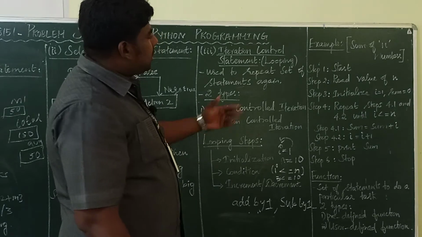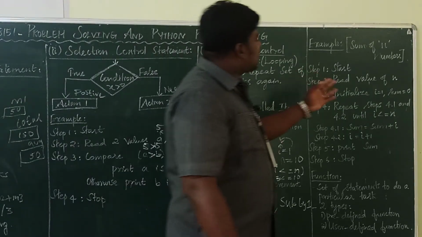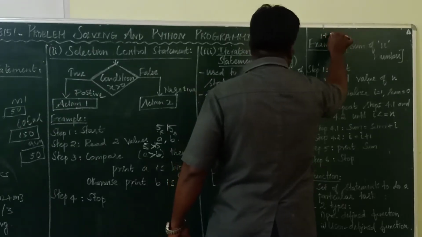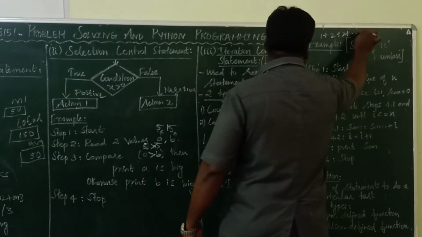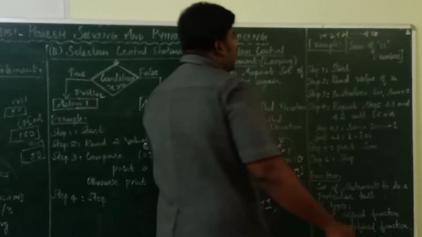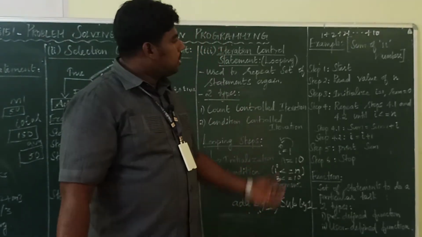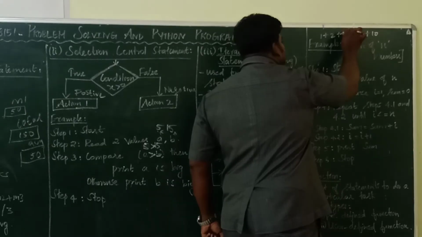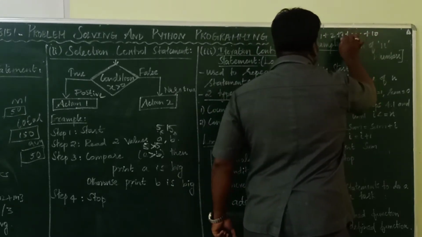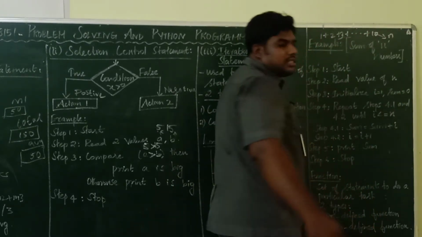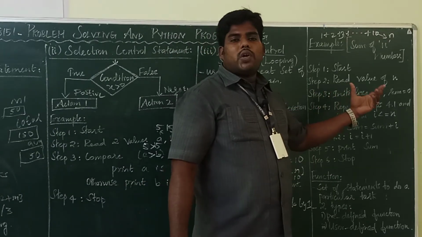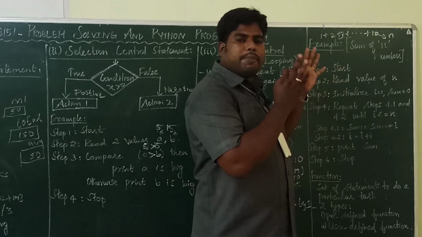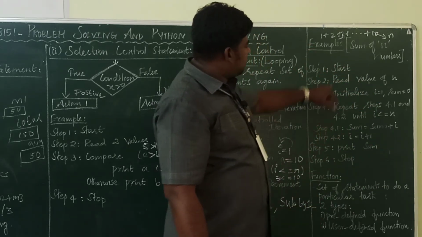Okay. Now we can see one example. Sum of n numbers. What is sum of n numbers? For example, 1 plus 2 plus 3 plus dot dot dot plus 10. I want to add n numbers. Here my n value is 10. So what does it mean? I want to add the numbers from 1 to 10. So keep this in your mind and write the logic first.